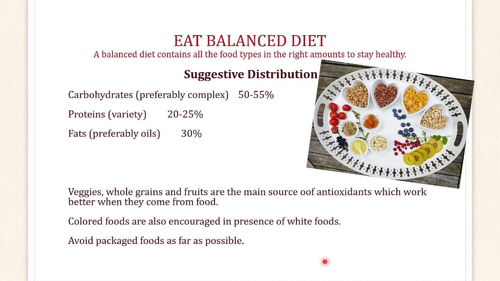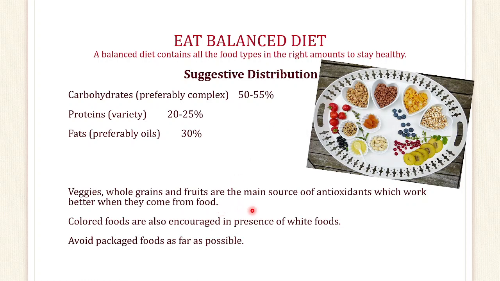After dealing with all the macronutrients, micronutrients, water, everything, what we have to take now is a balanced diet. Our diet should contain all the food types in the right amount to stay healthy. The suggested distribution is carbohydrate 50 to 55%, protein 20 to 25%, and fats 30%. All these should preferably be of different varieties.